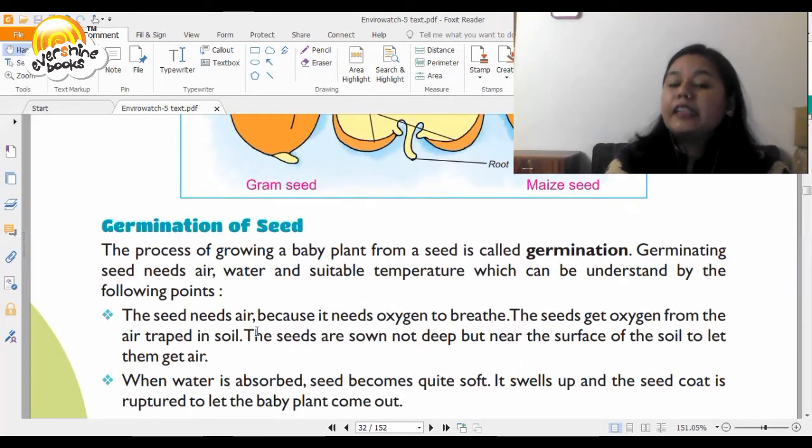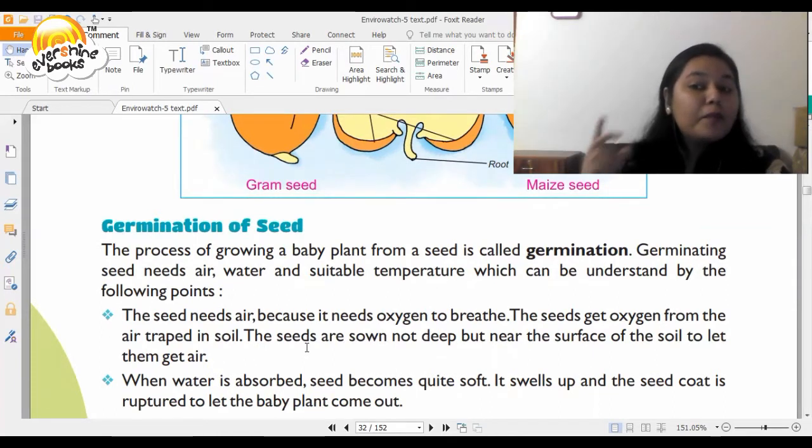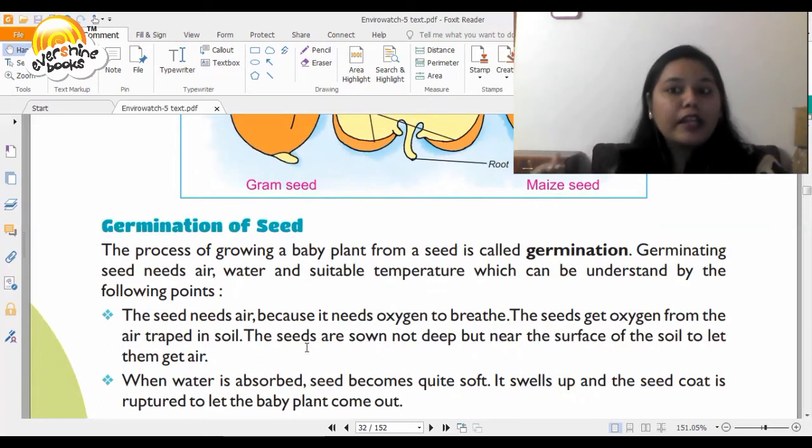The seed needs air because it needs oxygen to breathe, just like us. The seeds get oxygen from the air which is trapped in the soil. The seeds are sown not deep but near the surface of the soil to let them get air. So, if you want to grow a plant, make sure that you do not dig it very deep, otherwise it won't be able to breathe.